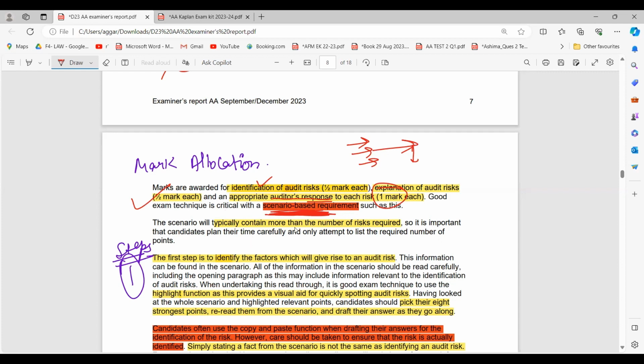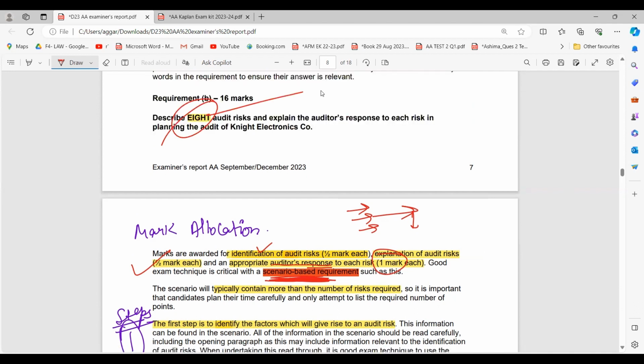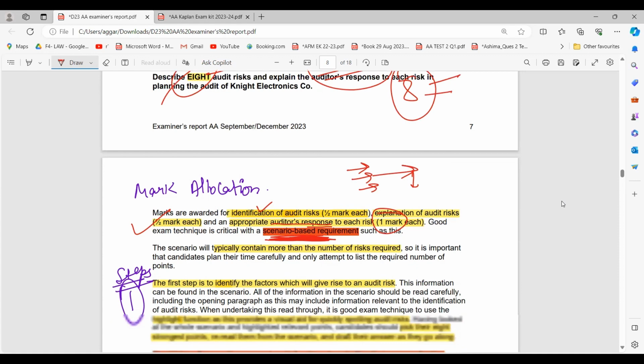The scenario will typically contain more than the number of risks required. So it is a good thing for you. If they ask you for 8 audit risks, there will be at least 10 to 12 risks in the question. So you have to gauge which 8 risks you are most confident in writing, right?